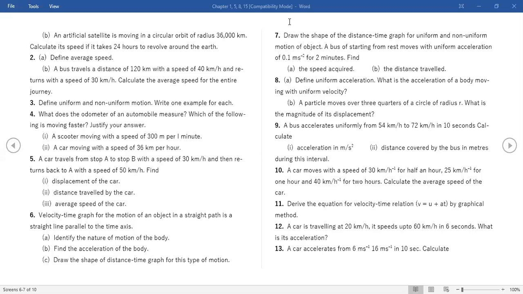Seventh answer? I think it's 12 meters per second. A part: 12 meters per second, and 12 meters distance covered.